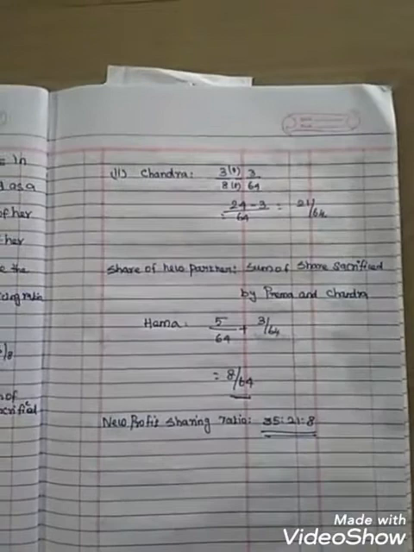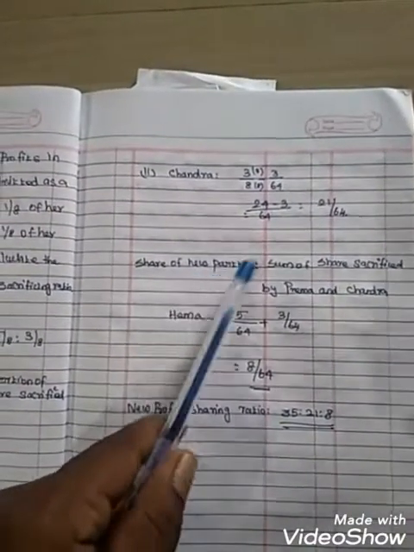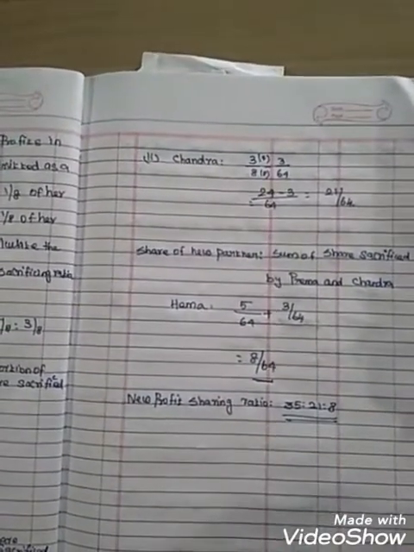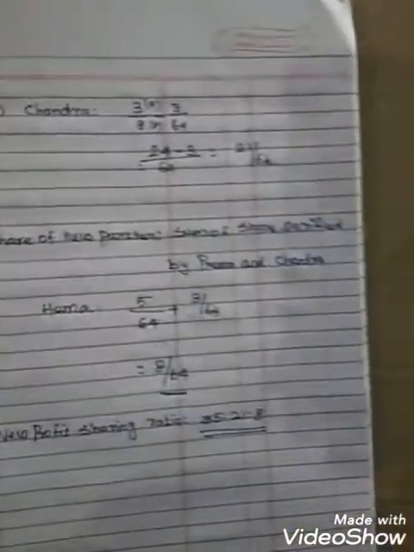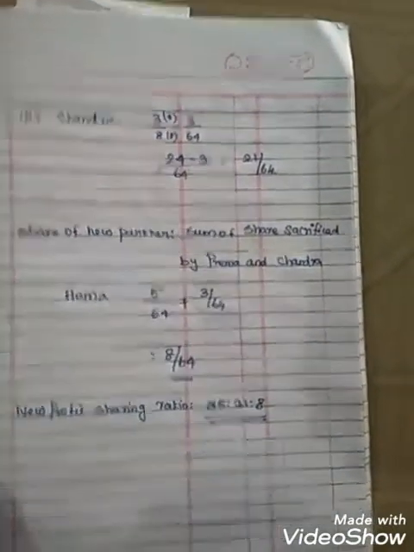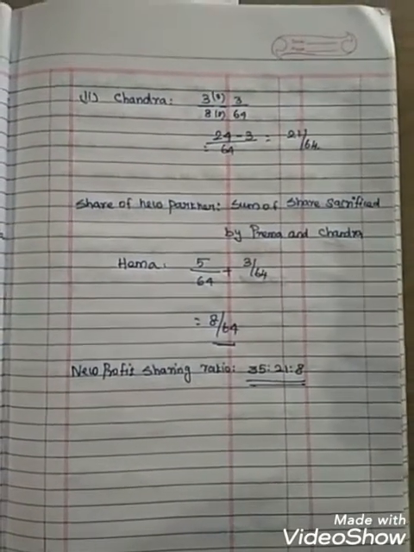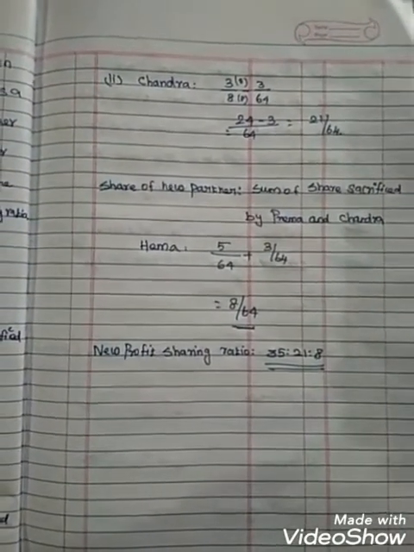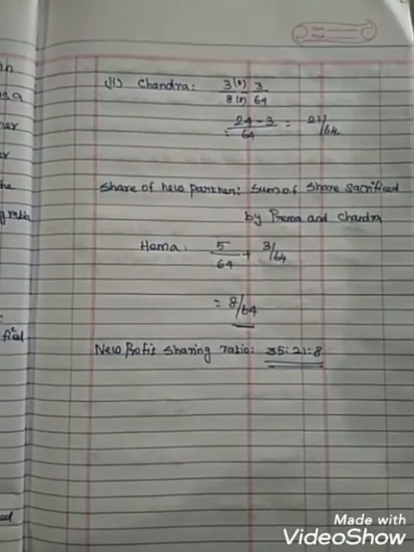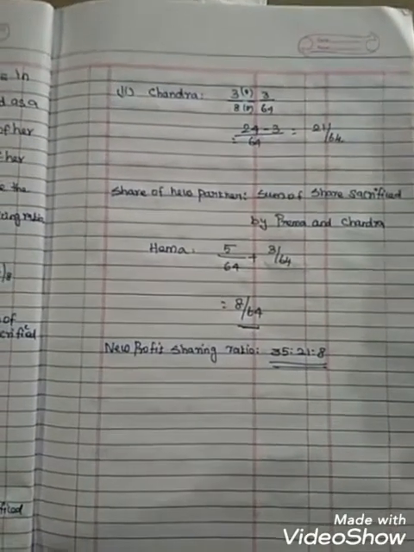New partner. Share of the new partner is the sum of share sacrificed by Prema and Chandra. Prema's sacrificed value 5 by 64, Chandra 3 by 64. 5 by 64 plus 3 by 64 is 8 by 64. New profit sharing ratio of Prema, Chandra and the new partner Hema is 35:21:8.